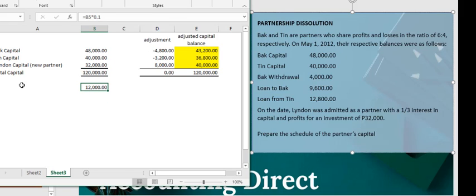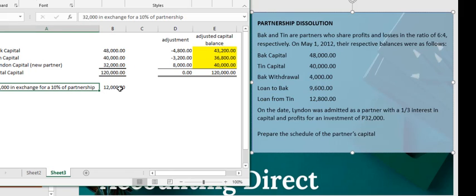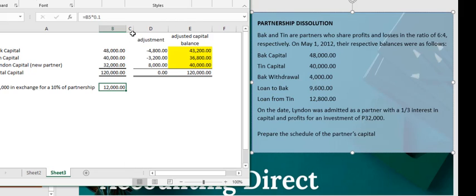Okay, let's try 10%. 32,000 in exchange for 10% of the partnership's interest. So here, the adjusted capital balance of Lyndon is 12,000. Now he put in 32,000, but he will be entitled to only 12,000. What happened? There is a bonus to the old partners.